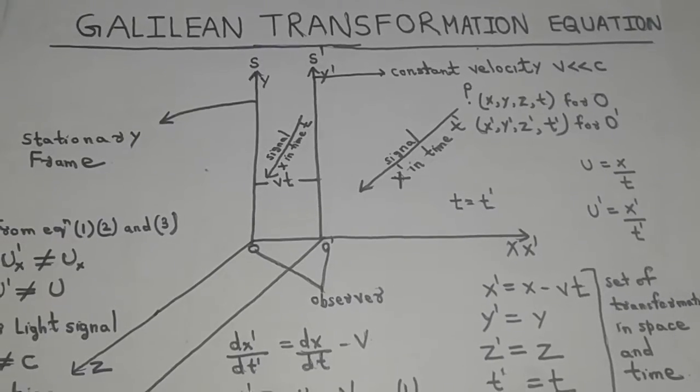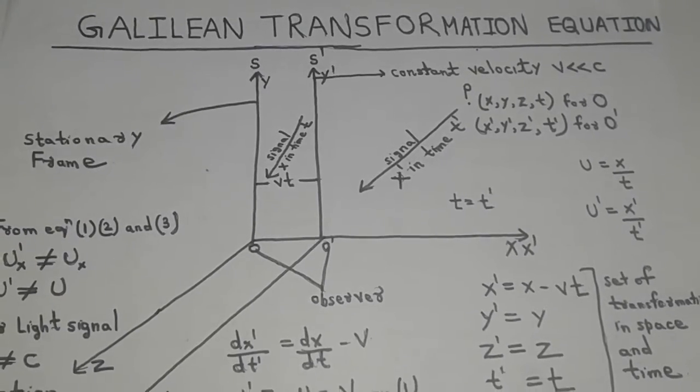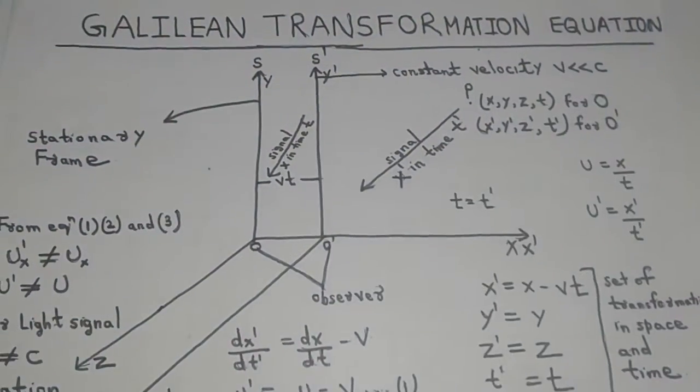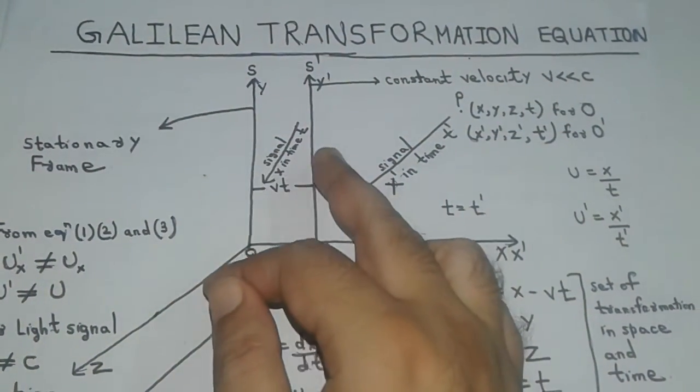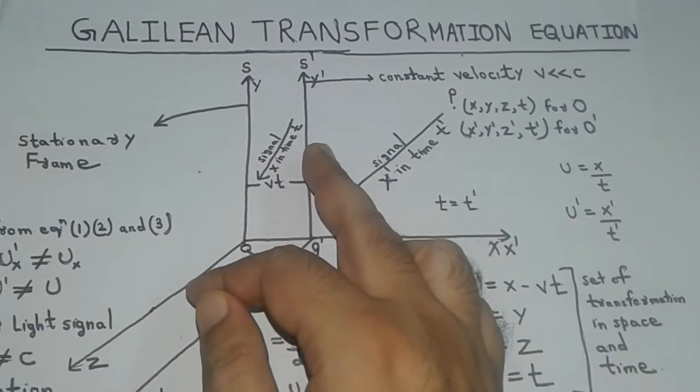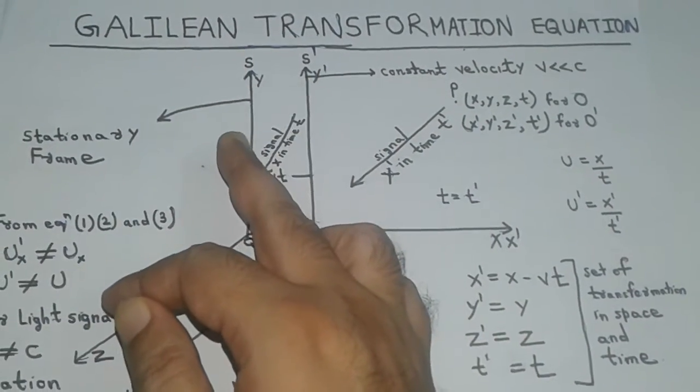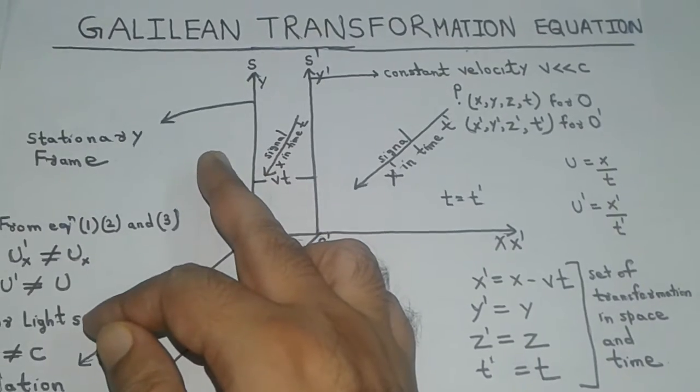Hello students, in this video we will discuss the Galilean transformation equation. Let us consider two inertial frames S and S dash which are not under the influence of any external force.